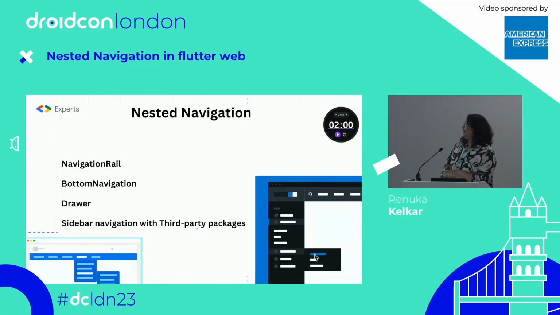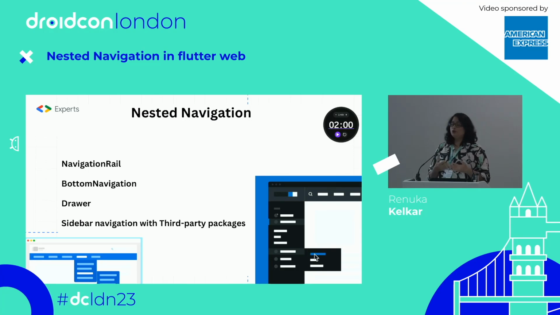So now the nested navigation. When you think about nested navigation, what widgets or designs come to your mind? Is it a row and column widgets, and I can create my nested navigation, or I can use the navigation rail, or I can use the bottom navigation.